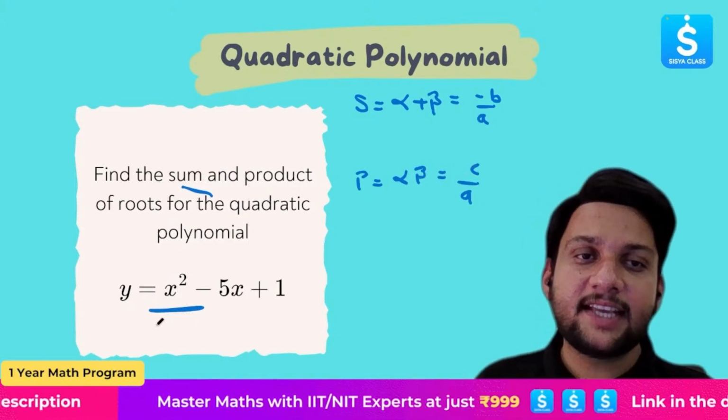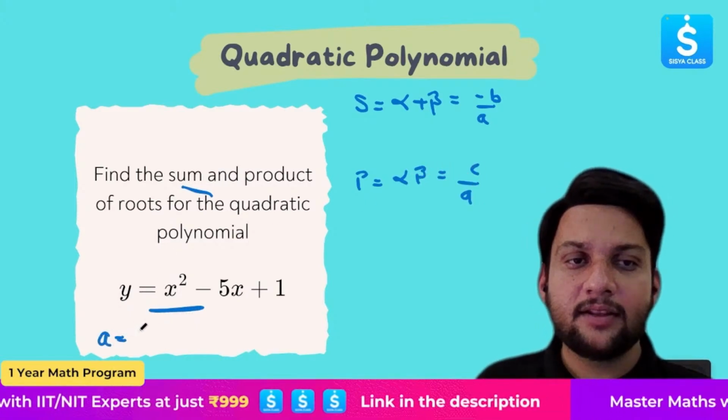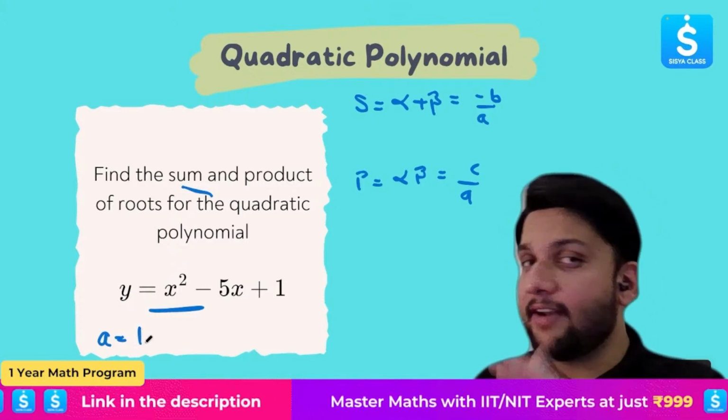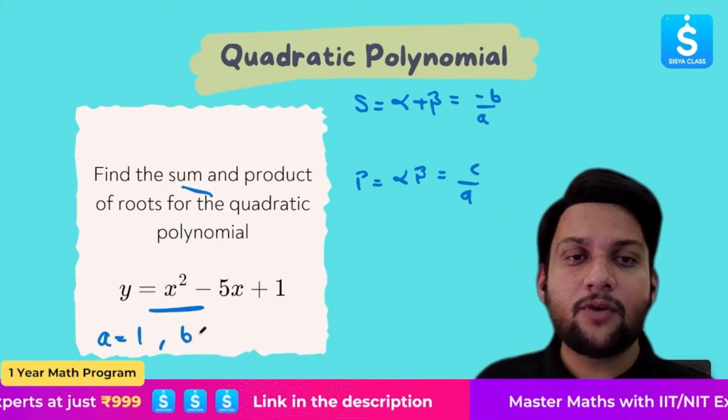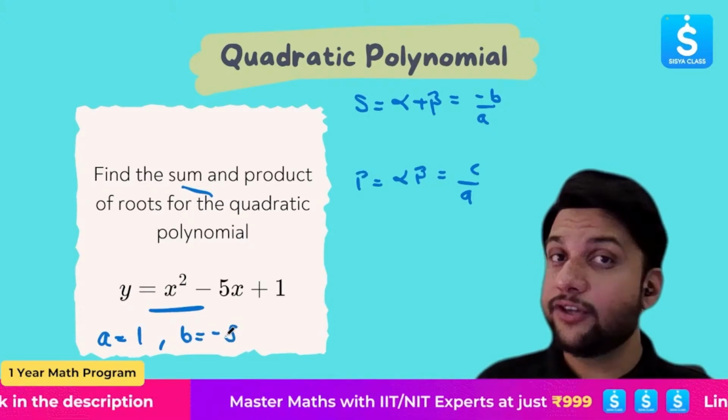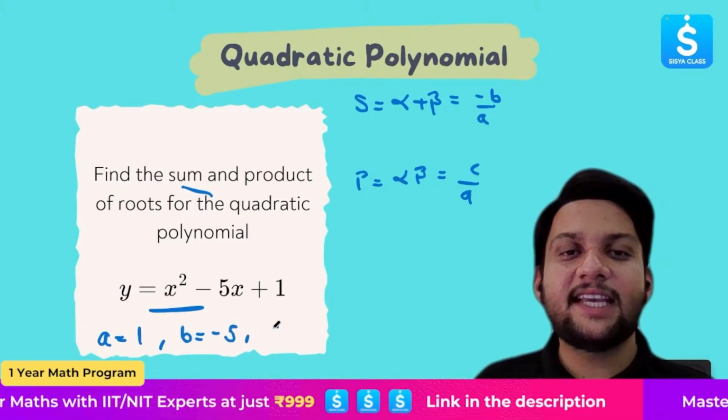Can you tell me in this case what is a? A is 1, the coefficient of x square. If nothing is written, I will assume the coefficient of x square as 1. Clear. B is what? Negative of 5, the coefficient of x. So b is negative 5, and c is what? 1.